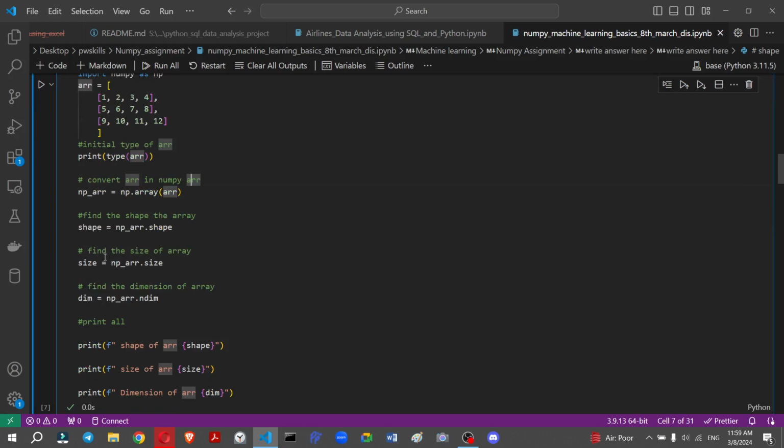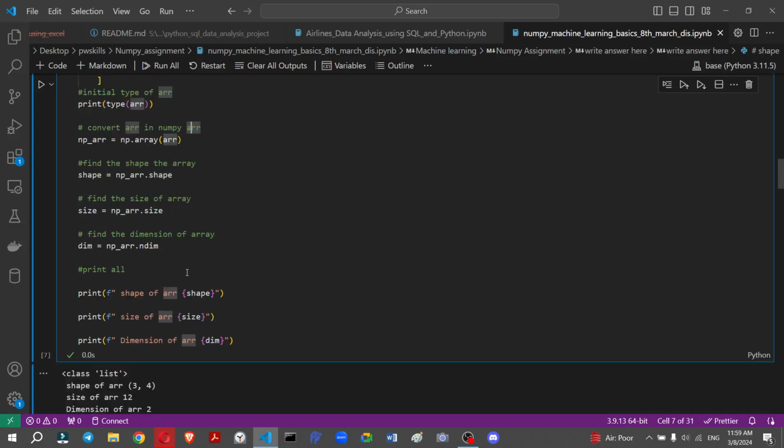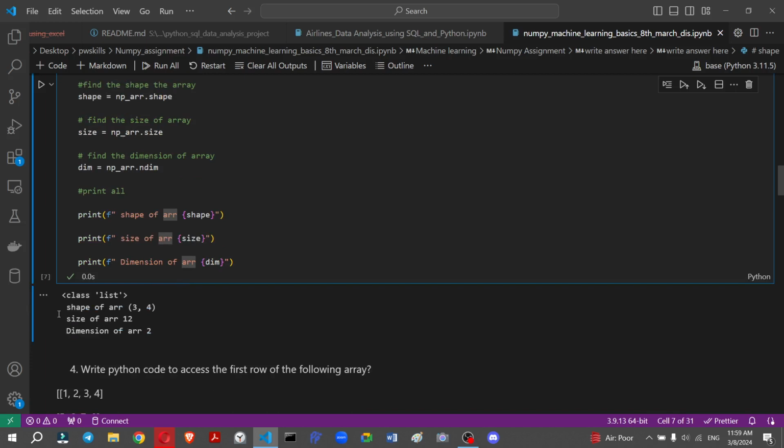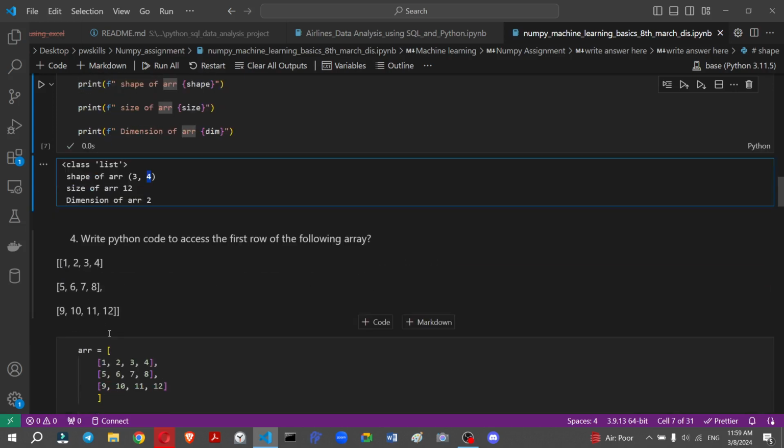So if you want to find the shape of the array, just use array.shape, for size use array.size, and for dimensions array.ndim. When we print, the shape of the array is 3 by 4, meaning 3 rows and 4 columns. The second is the size of the array, meaning how many elements there are. The dimension is 2. So the fourth question is, write Python code to access the first row of elements.